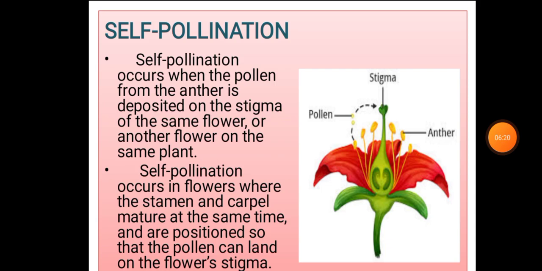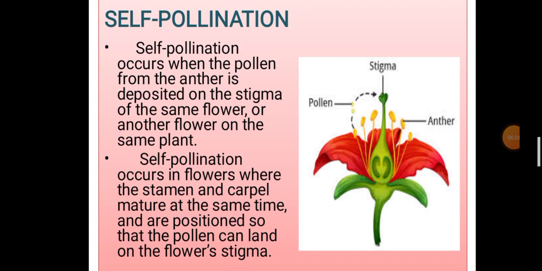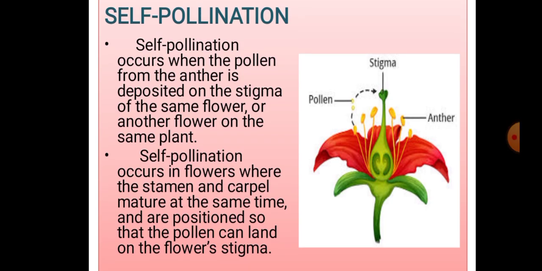In this slide you may understand about self pollination. See the picture. In this picture the flower is bisexual, so the pollen grains from the stamen are transferred onto the stigma of the same flower.